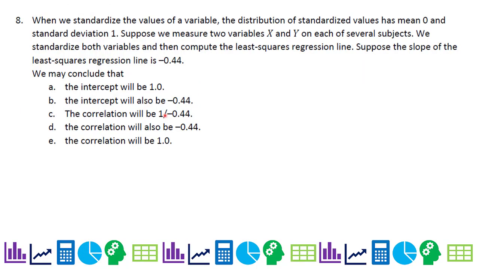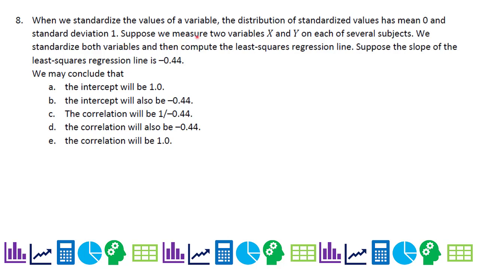Number 8. When we standardize the values of a variable, the distribution of standardized values has mean 0 and standard deviation 1. Remember that. That is 100% true. Remember when we do our normal distribution, and we do the standardized model, we put in 0 for the mean and 1 for the standard deviation.